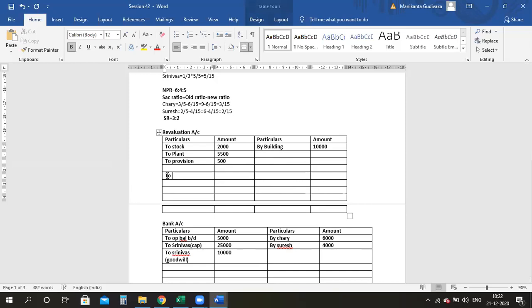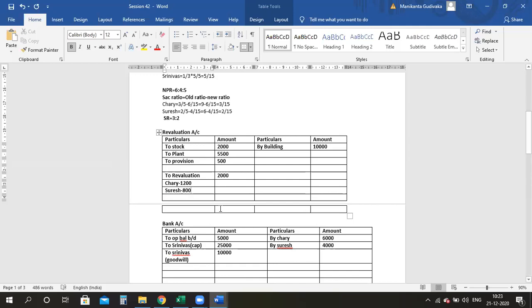To revaluation profit, which has to go to the old partners. How much? 10,000 minus 8,000, you will get 2,000 now. 2,000 is the profit. Now this profit has to go to Chari and Suresh in the old ratio 3:2. Please divide. This will be around 1,200 and this will be 800. Yes or no? Yes, ma'am.